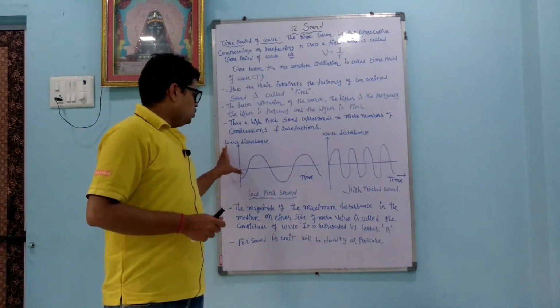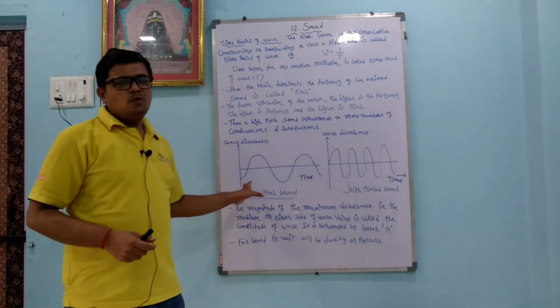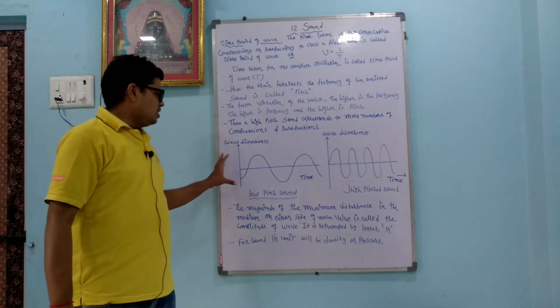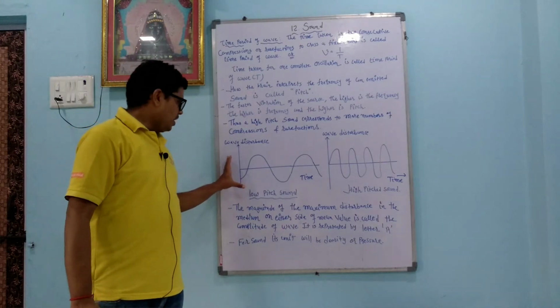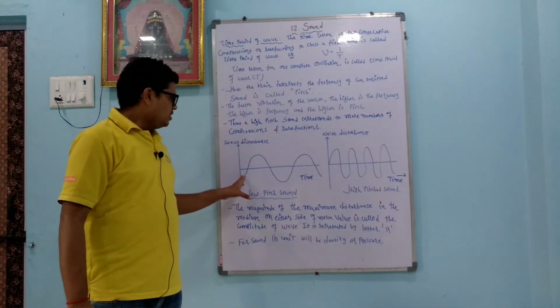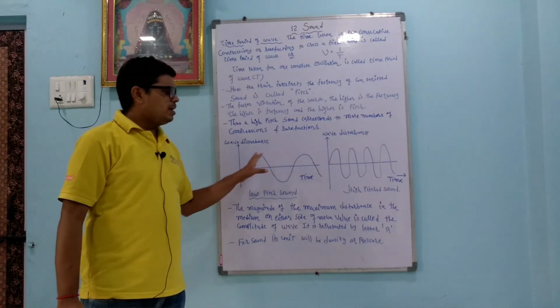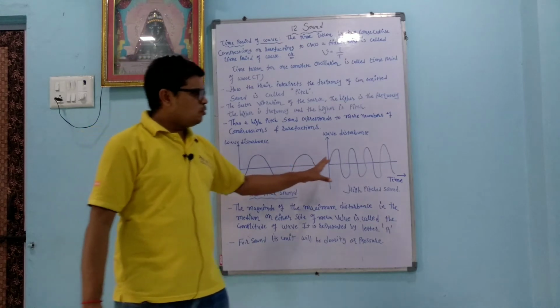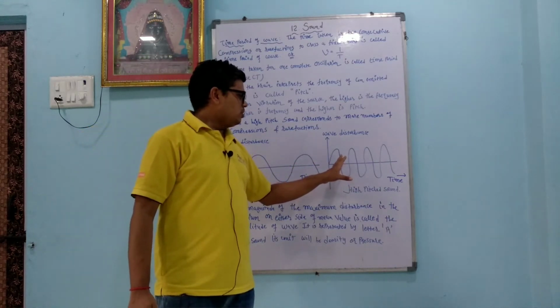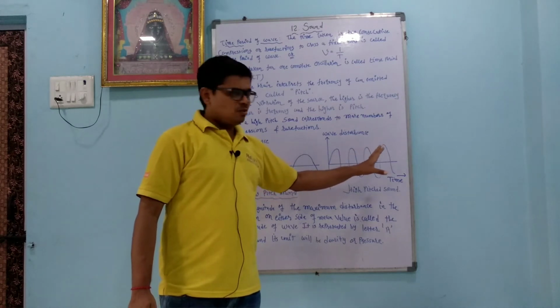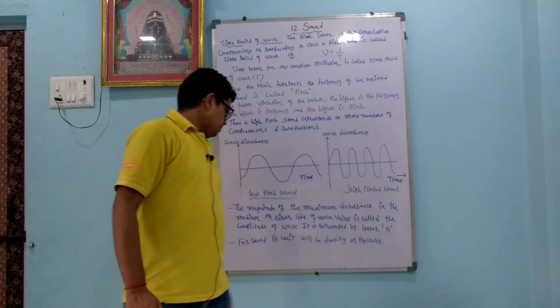So here two types of graphs are there. One is a low pitch sound and the other is a high pitch sound. Dear student, in the low pitch sound you can see that the frequency is less; the number of crests and troughs passing in unit time is less. In the high pitch sound, the number of crests or troughs passing in unit time is more. So this is the high pitch sound.